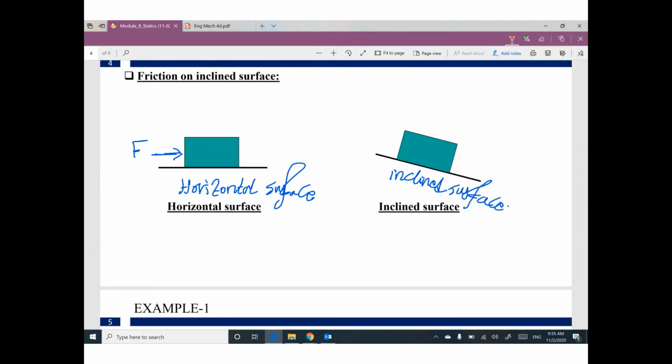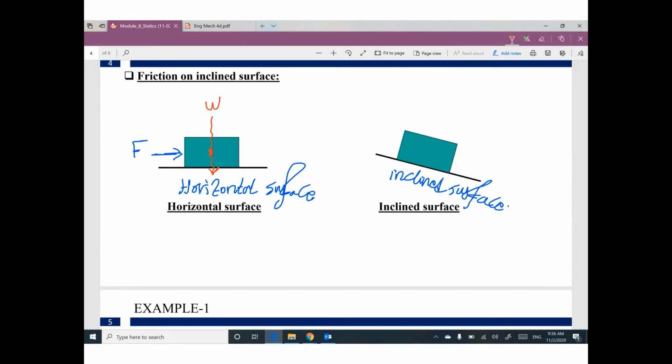Horizontal surface. Guys, can anybody tell me where is the weight of this box? At the centroid, at this point. What is the direction? Any weight on this Earth, on this planet, is in the vertical direction, down.